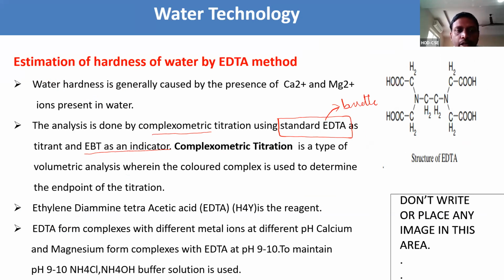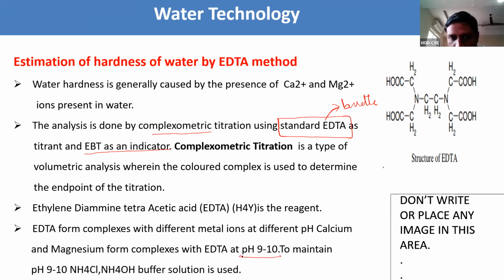Ethylene diamine tetraacetic acid is a reagent. It forms a complex with different metal ions at different pH. Calcium and magnesium form complexes with EDTA at pH 9 to 10. Already I said that.